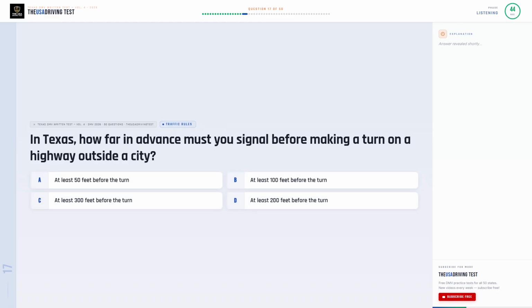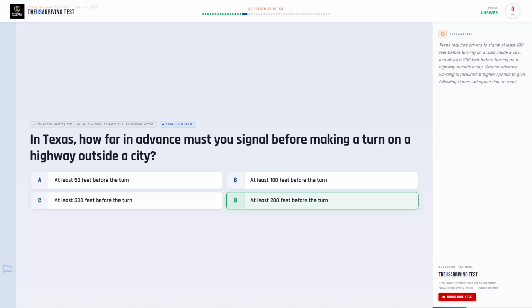In Texas, how far in advance must you signal before making a turn on a highway outside a city? Option A. At least 50 feet before the turn. Option B. At least 100 feet before the turn. Option C. At least 300 feet before the turn. Option D. At least 200 feet before the turn.